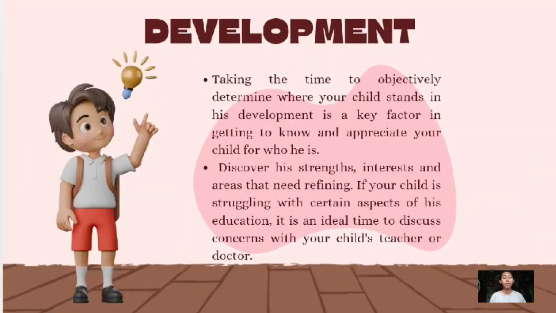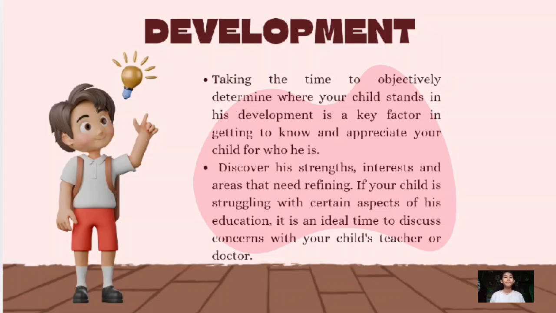Development. Taking the time to objectively determine where your child stands in his development is a key factor in getting to know and appreciate your child for who he is. Discover his strengths, interests, and areas that need refining. If your child is struggling with certain aspects of his education, it is an ideal time to discuss concerns with your child's teacher or doctor.